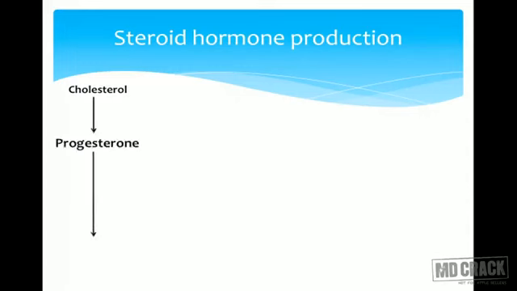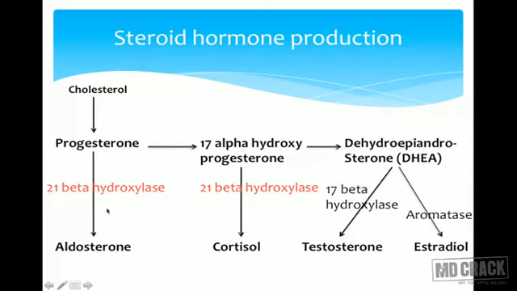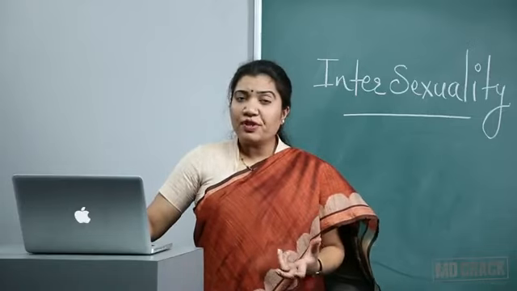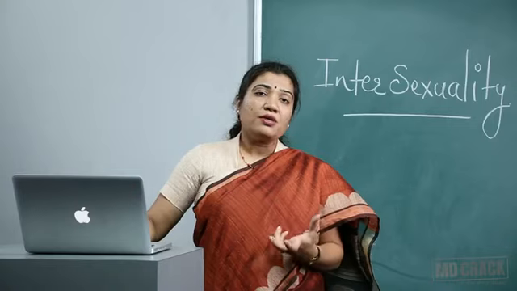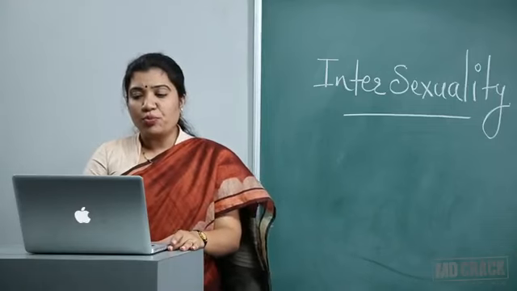Again, I am going to the slide of the steroid hormone production and trying to show you where the problem is. The problem is at this level. There is deficiency of 21 beta hydroxylase, which is required to form aldosterone, and the same enzyme is required to form cortisol. So the enzyme deficiency will not allow formation of these two life-saving hormones, and because of which there would be problems. This will also lead to salt wasting, where there is hyponatremia and hyperkalemia. So that will present as a crisis at the time of birth.